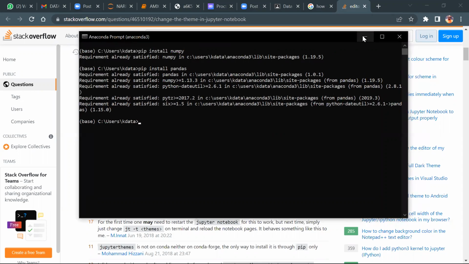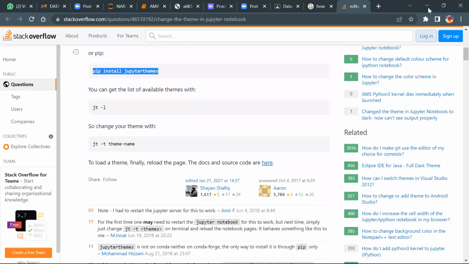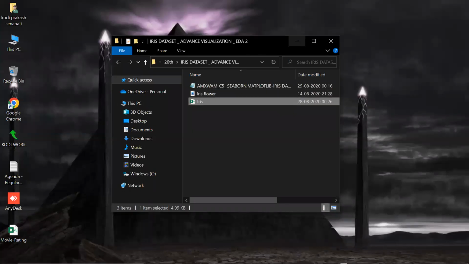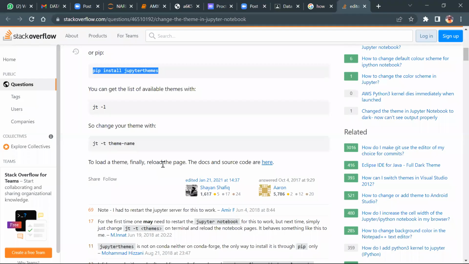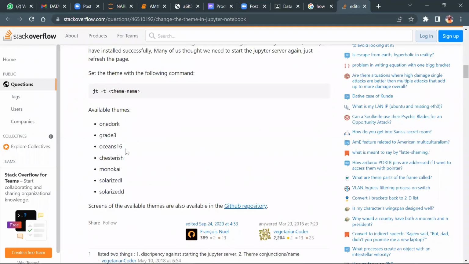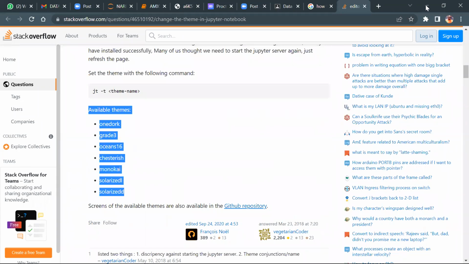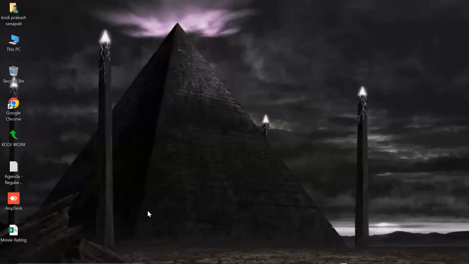Now in this case, let's talk about this part. If you scroll, we have these many themes. See, guys, why I'm talking about them: a lot of people don't like white color.